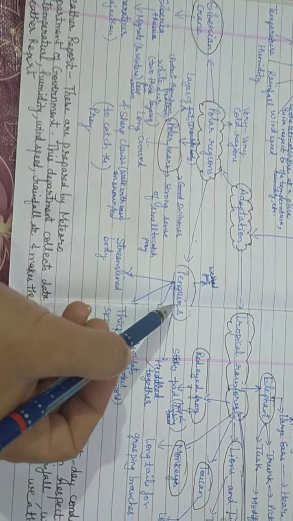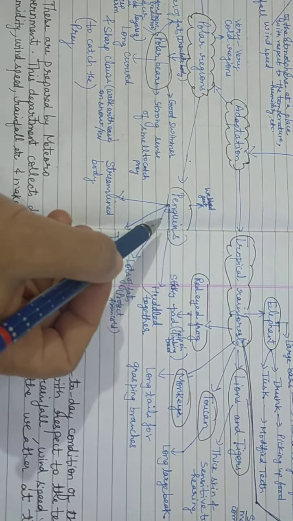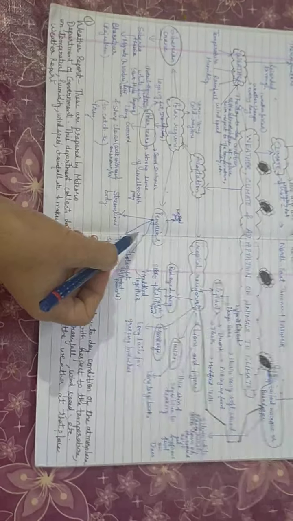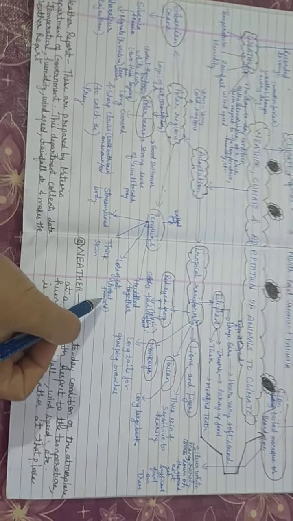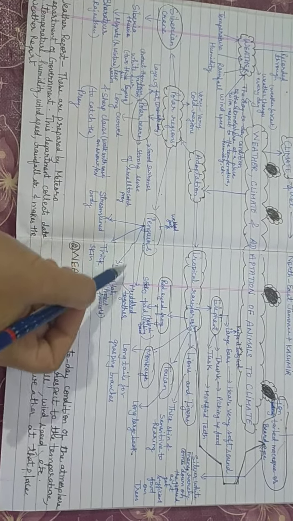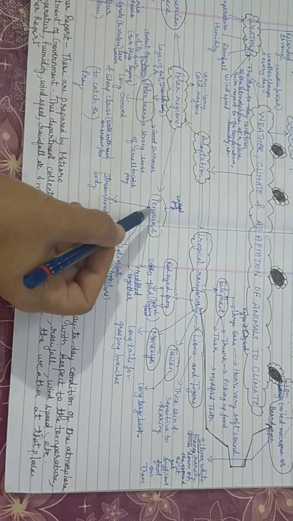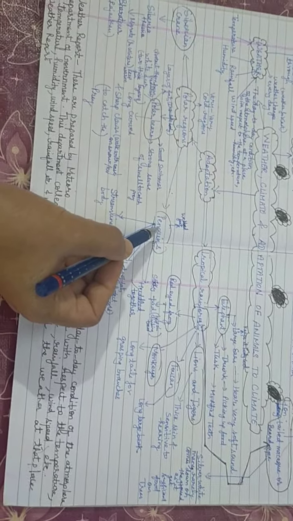Now next we have penguins. Penguins have a streamlined body. They have thick skin. They have lots of fat which protects them from cold. They huddle together. They also have webbed feet.